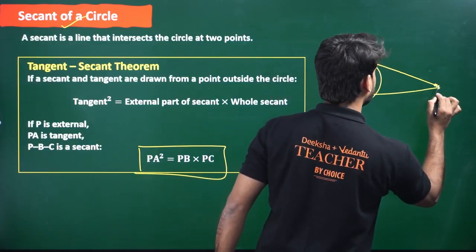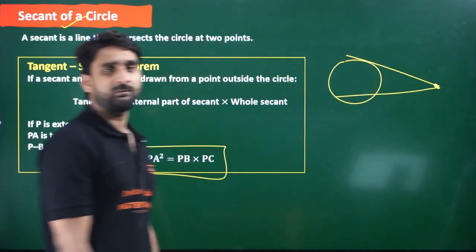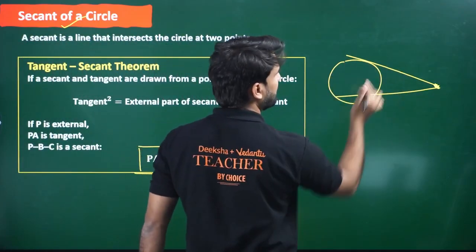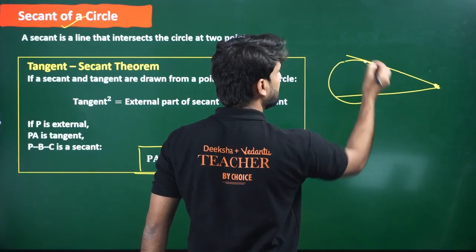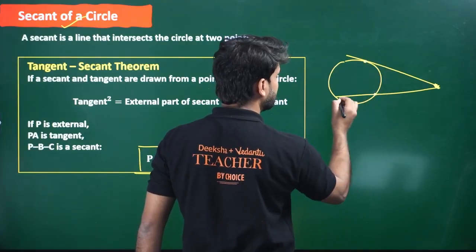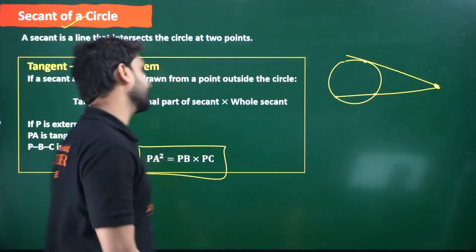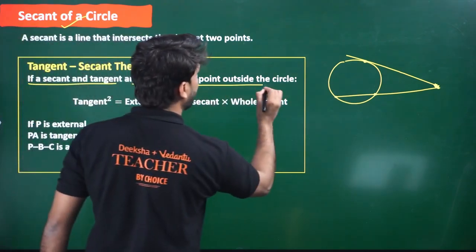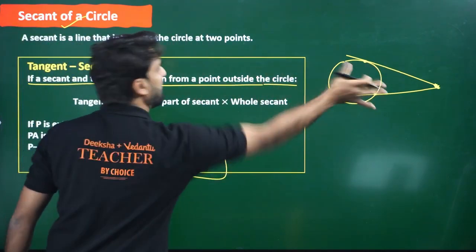This is the secant here. So from an external point we are drawing 1 secant and 1 tangent. Tangent will be till here, and this secant always intersects the circle at 2 points.